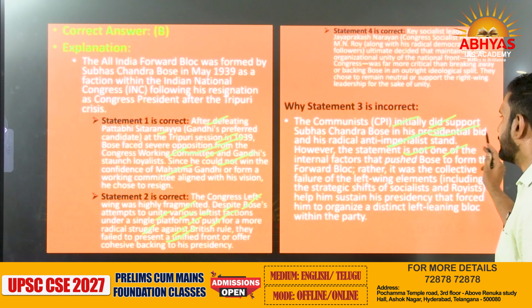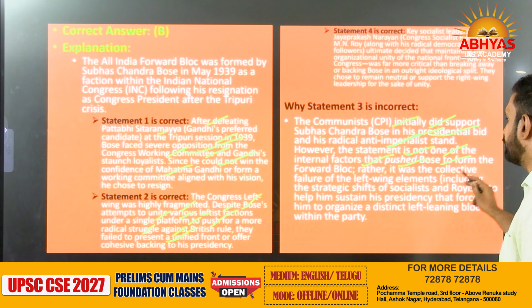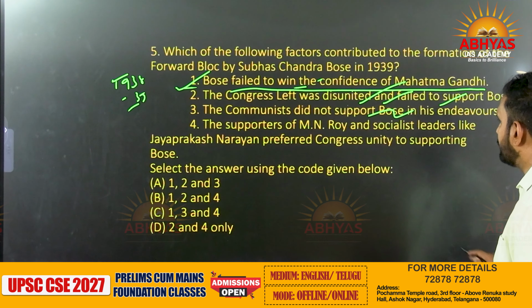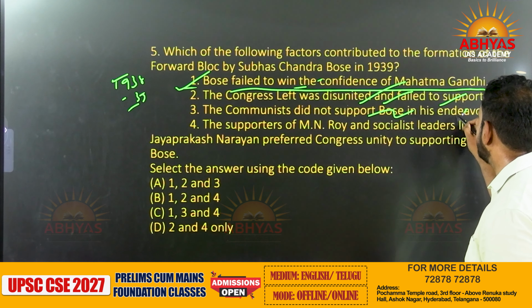However, the statement is not correct, because it was not an internal factor that pushed Bose to form the Forward Bloc. So this is not the reason. The supporters of M.N. Roy and socialist leaders like Jayaprakash Narayan preferred Congress unity to support. So the fourth one is also right.